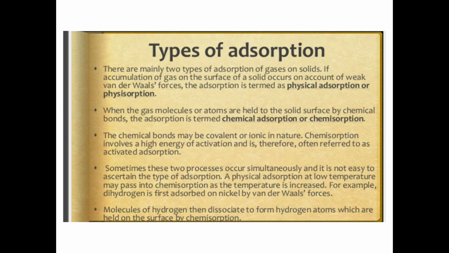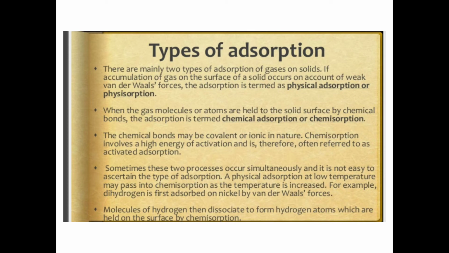Then the types of adsorption. There are mainly two types of adsorption of gases on solids. If the accumulation of gas on the surface of the solid occurs on account of weak van der Waals forces, the adsorption is termed physical adsorption or physisorption. When gas molecules or atoms are held to the solid surface by chemical bonds, the adsorption is termed chemical adsorption. The chemical bond may be covalent or ionic in nature.